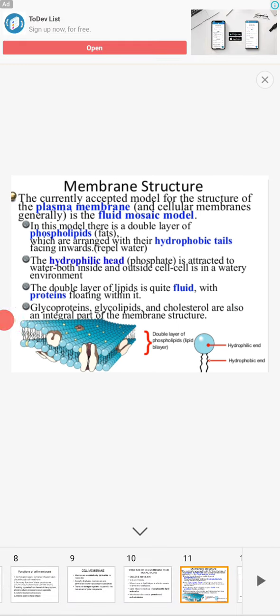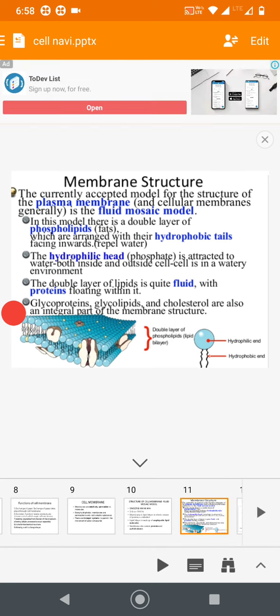Okay, it is the fluid mosaic model of the cell membrane. The fluid mosaic model of the cell membrane or plasma membrane is very important from the exam point of view. So, the membrane structure currently accepted is the fluid mosaic. According to this, there is a double layer of phospholipid, that is fat.